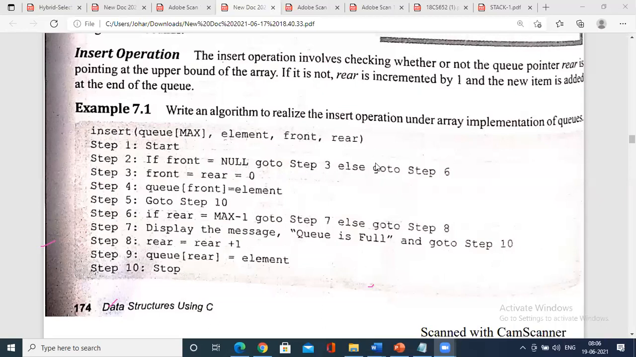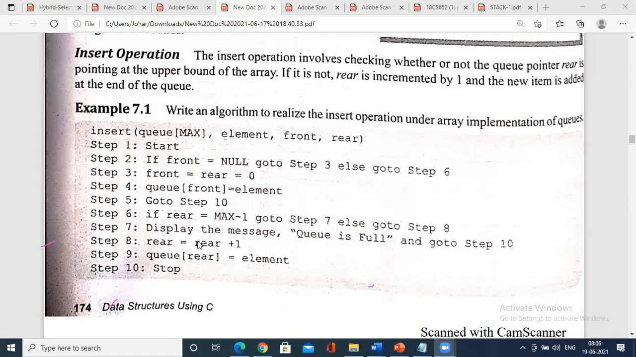Else if you are inserting in between, you'll go to step 6. In step 6, you see whether the queue is full or it is in between. If the queue is full, that is if rear equals max - 1, go to step 7. That is, the queue is full, hence it cannot be inserted. Or else go to step 8. What is step 8? In between, you are inserting: rear equals rear + 1, store the element into queue of rear.